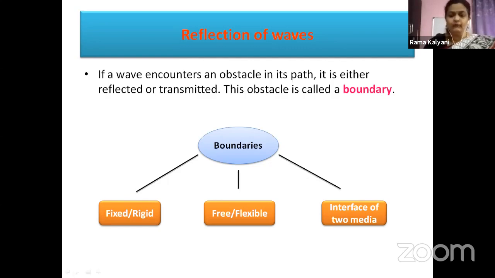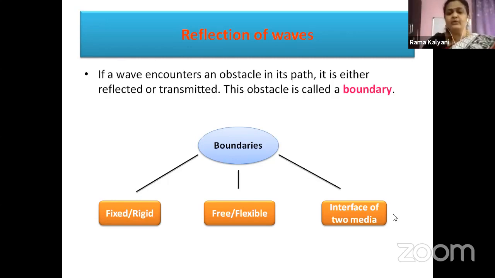Children who are familiar with karate fights use something like this, the nunchuck. When the jerk is given with one side of the rod, the other side is connected by a chain. The chain is the string here, which carries the wave to the other rod. The other rod is acting as a free end. That is one type of boundary.